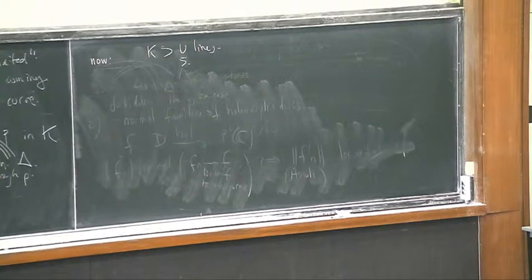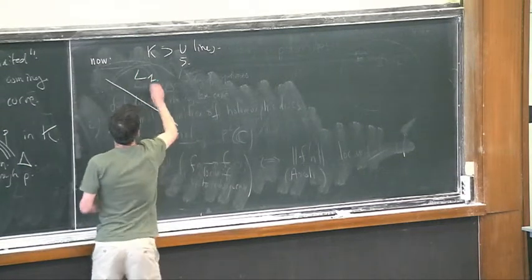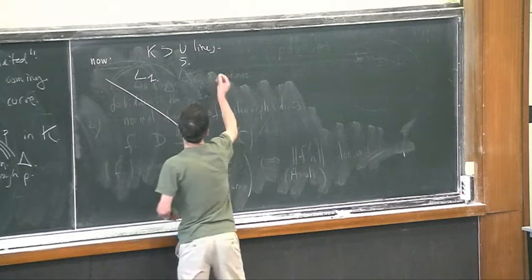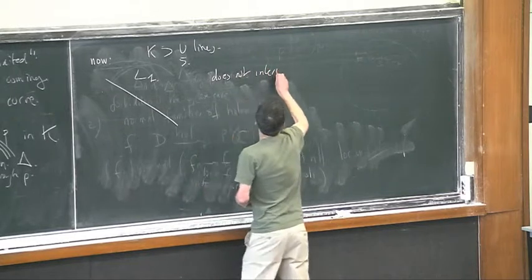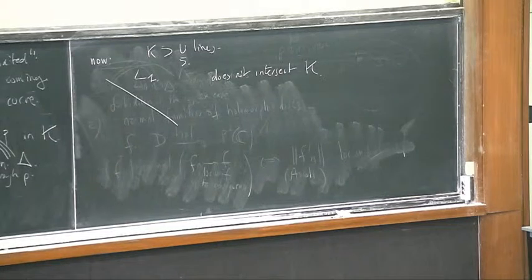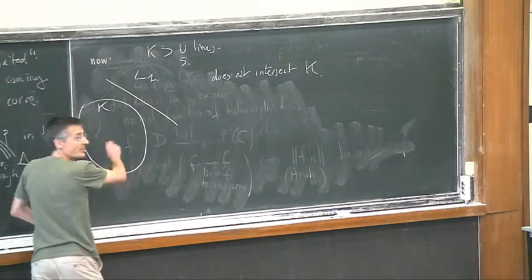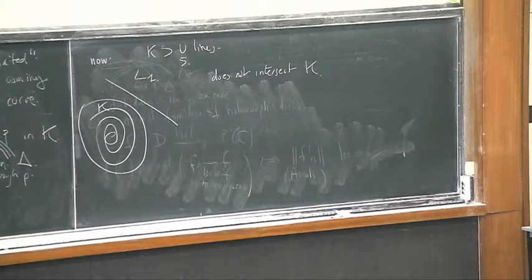Suppose you are given one of those lines, L1, and proceed by contradiction: suppose that L1 does not intersect K. So K is here. Inside K, you have this entire curve, which is dense.